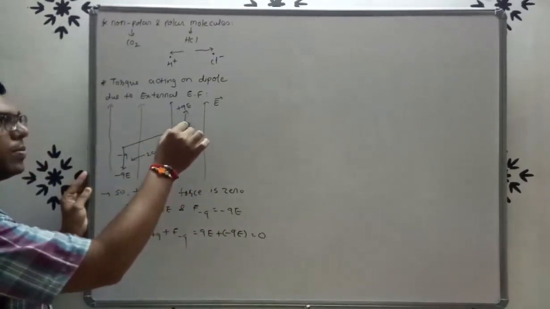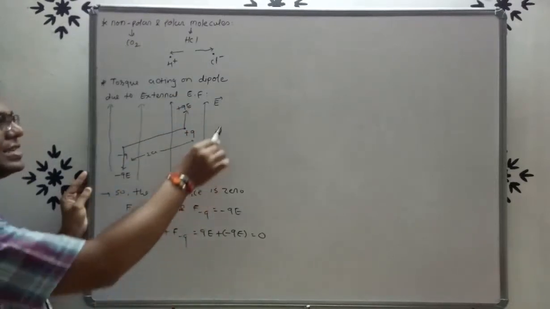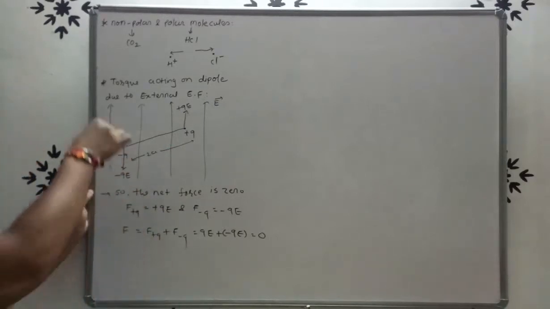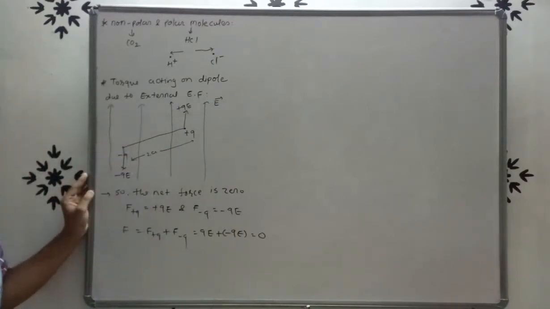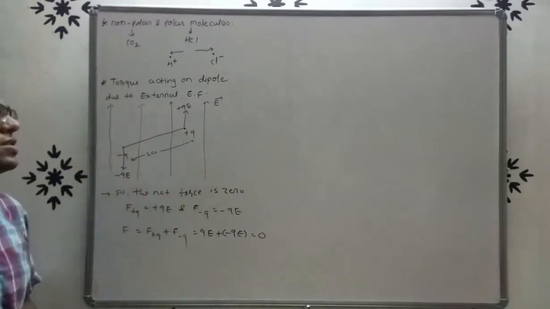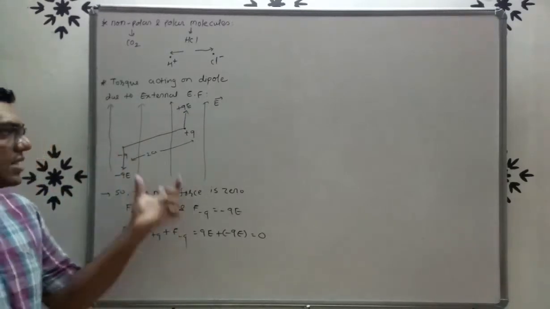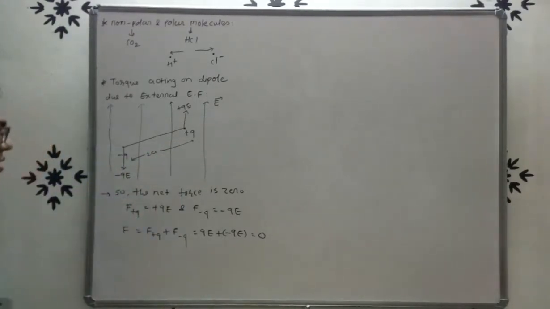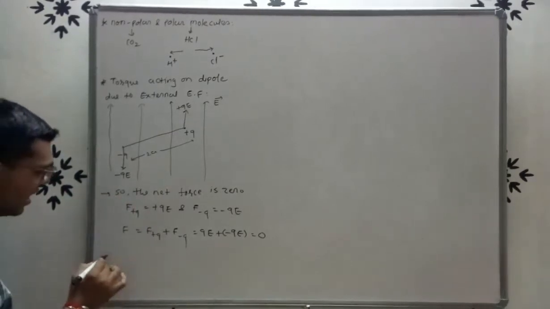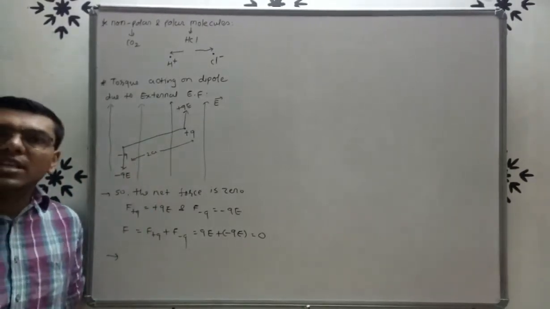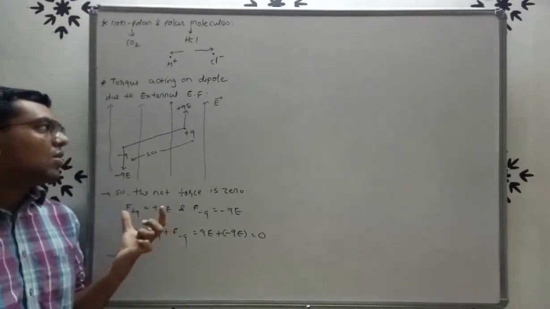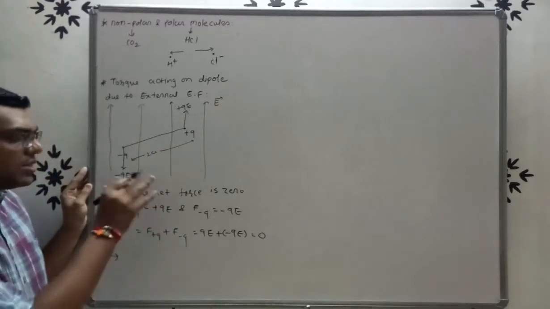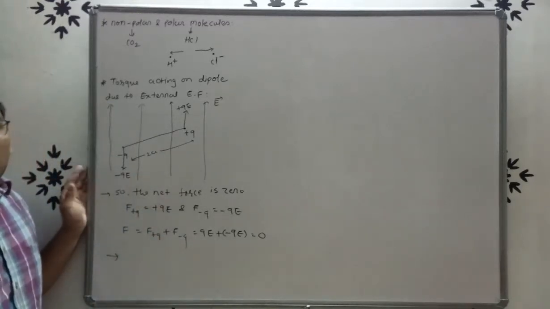See here, plus QE is in the upward direction, or we can say the direction of the electric field, and minus QE is the force which is opposite to the electric field, and there is a distance between these forces. So if there is a distance between these forces, then there will be a torque, right? The direction of the forces is opposite, and there is some distance between them, so this will result in torque.